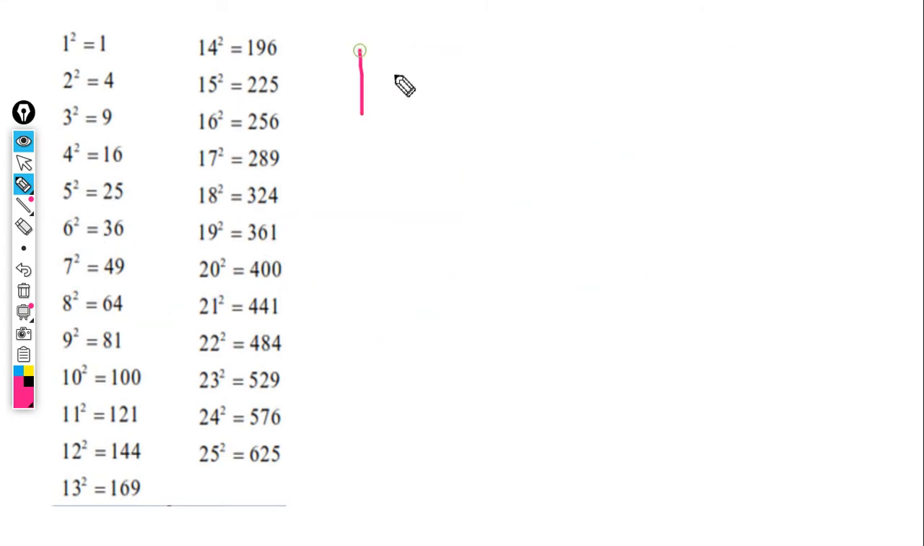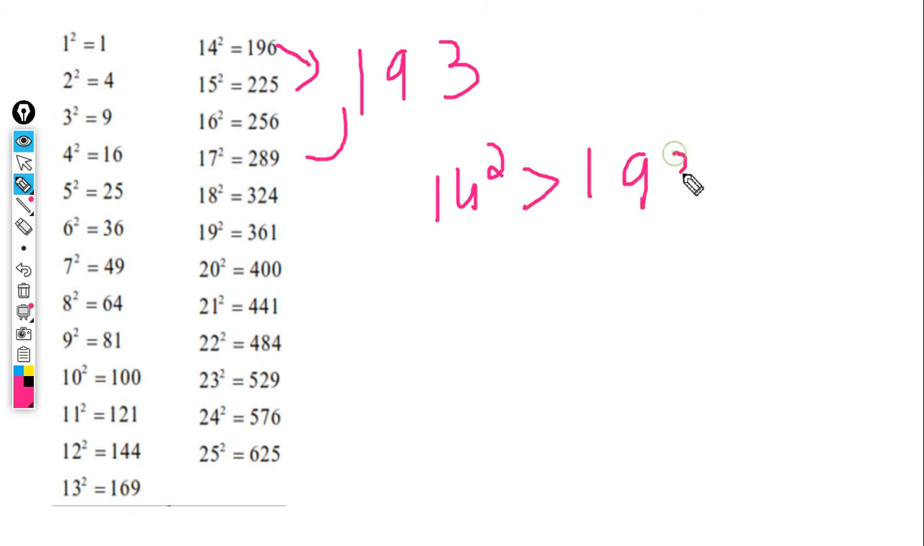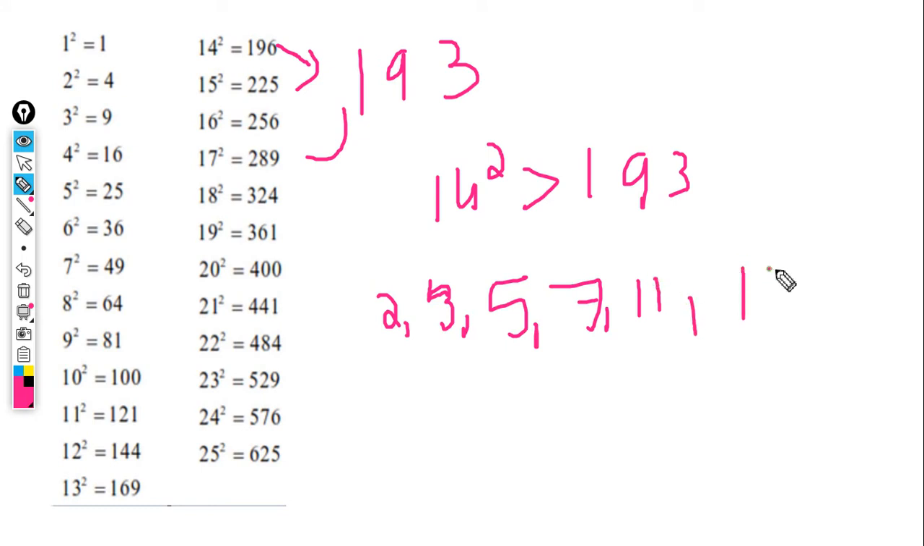I will take 193, friends. Which number squared is close to 193? 14 squared is greater than 193. What are the prime numbers up to 14? 2, then 3, then 5, then 7, then 11 and 13.